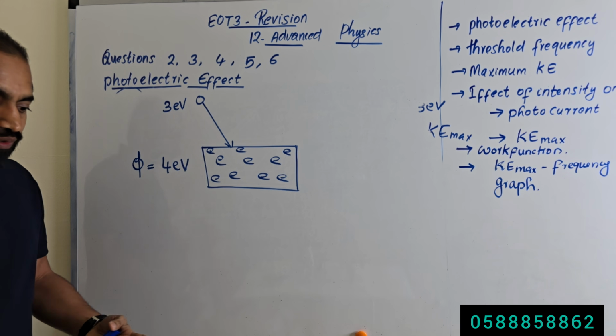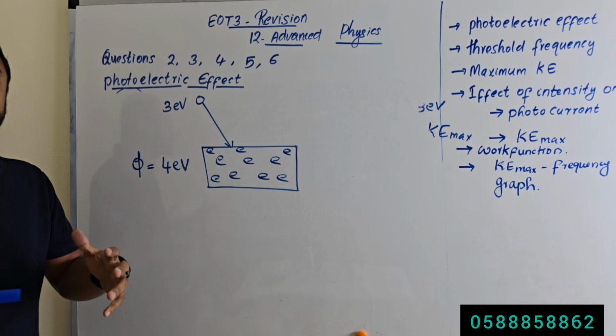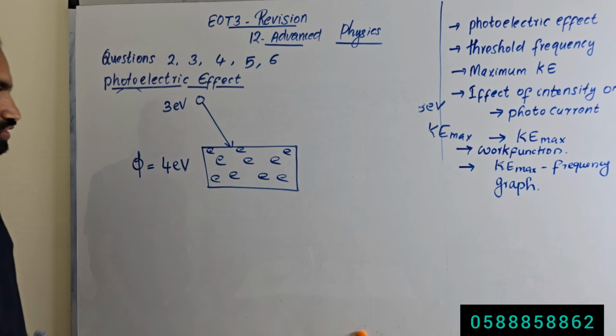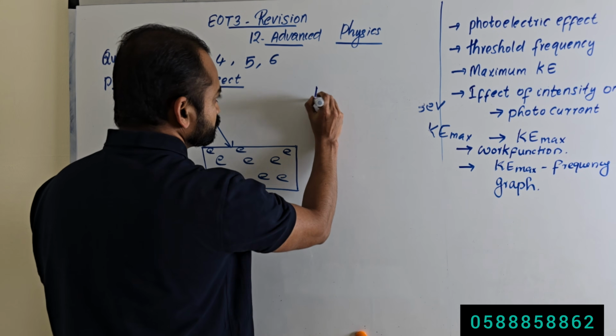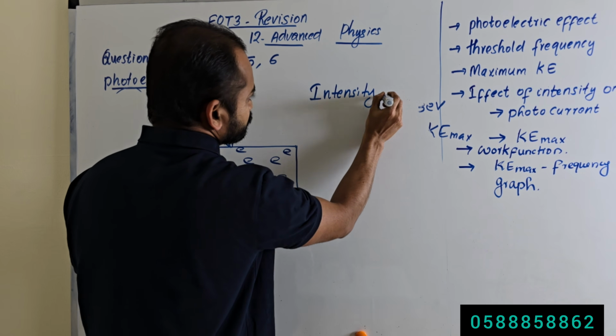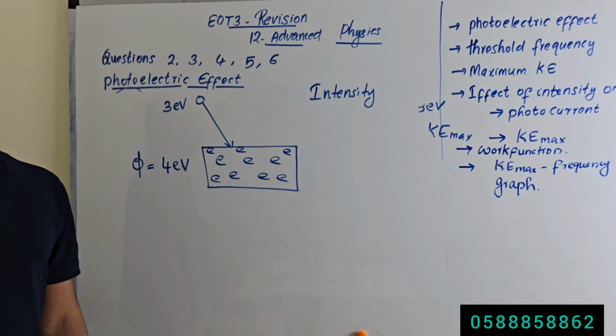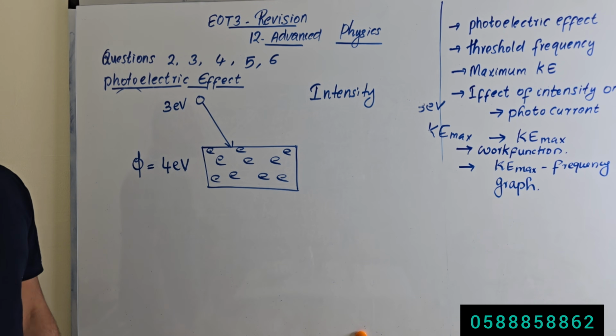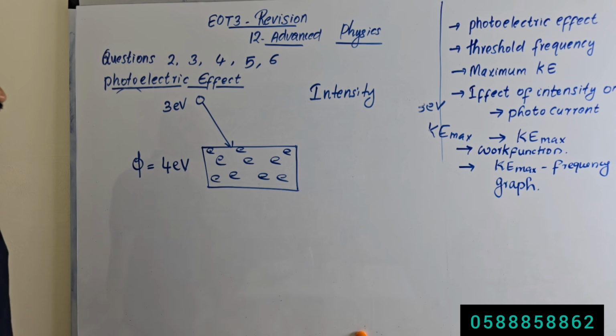Now we are increasing the intensity of the incident radiation. When we increase the intensity of incident radiation, what happens? The number of photons will increase.